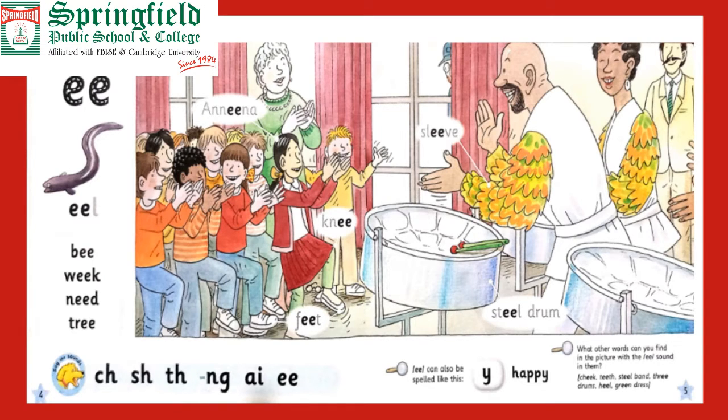Look at the legs. Look at the legs of Anina. Now point out the knee and feet. E, knee. E, feet. Point out the knee and feet. Yes, it's her knee and it's her feet.